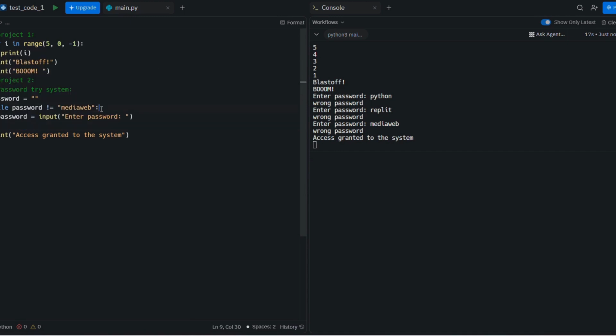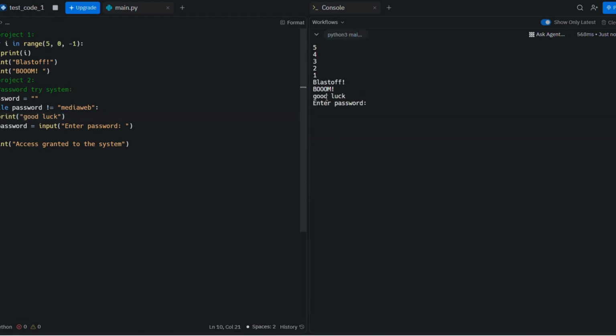Okay, and we don't have to put it here. Let's Control X, Control V. So when I run the code, it will say good luck, enter password. See? So when I enter password, I write MediaWeb, the correct password. It will go right ahead to grant me access to the system. Okay, and that's it. This is a real logic we are doing here, and it will be very amazing.